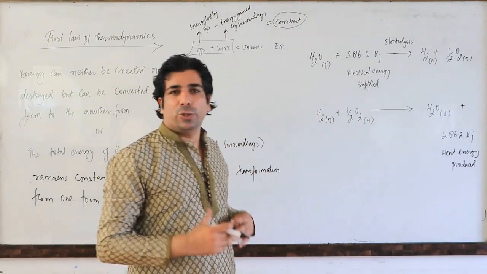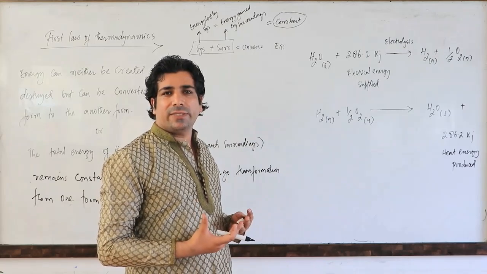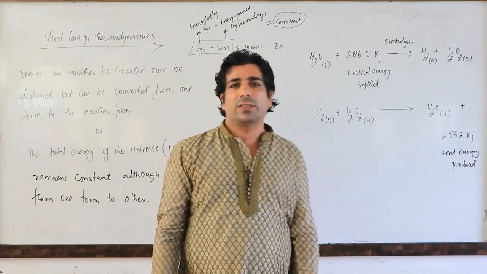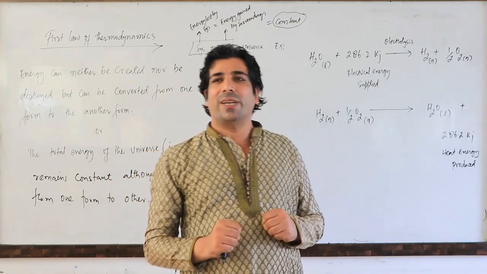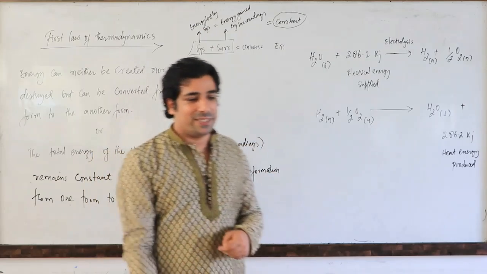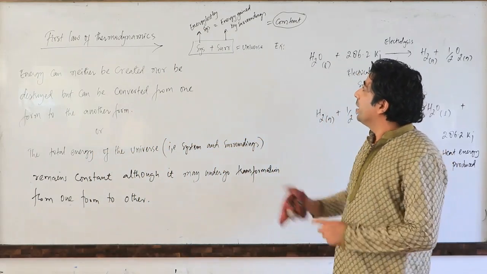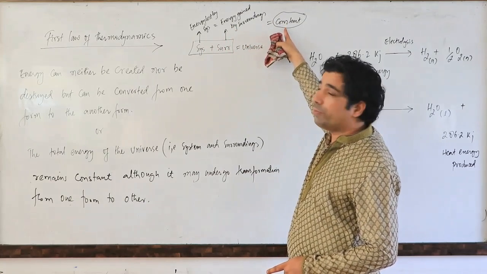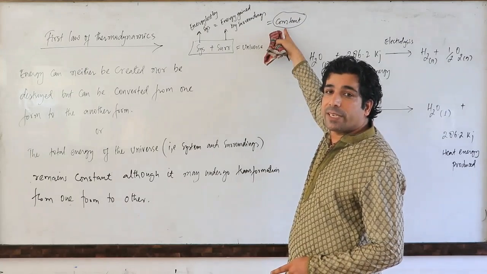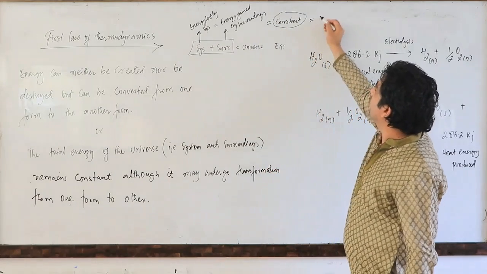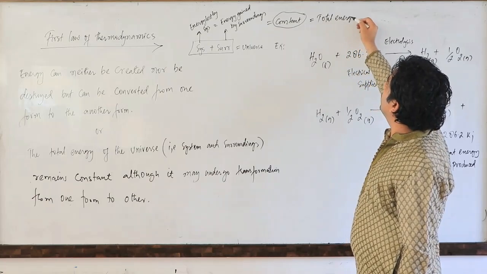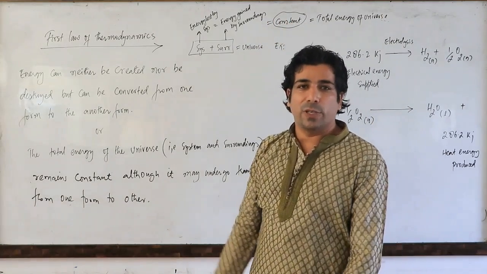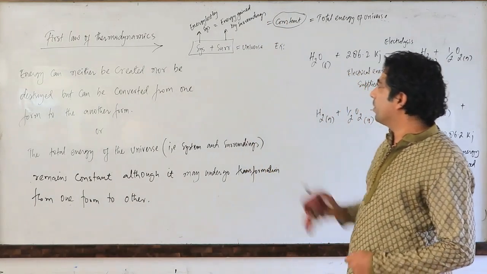If I lose 1 kilojoule of energy, I am a system, then surroundings will gain how much energy? 1 kilojoule of energy. So total energy of the universe will remain what? Constant. Yes, because the universe is made up of system plus surroundings, my dear friends. So please remember this particular point. Energy lost by system is equal to energy gained by surroundings. So the total energy of the universe will remain constant. Loss is equal to gain, correct? So please remember this particular example.